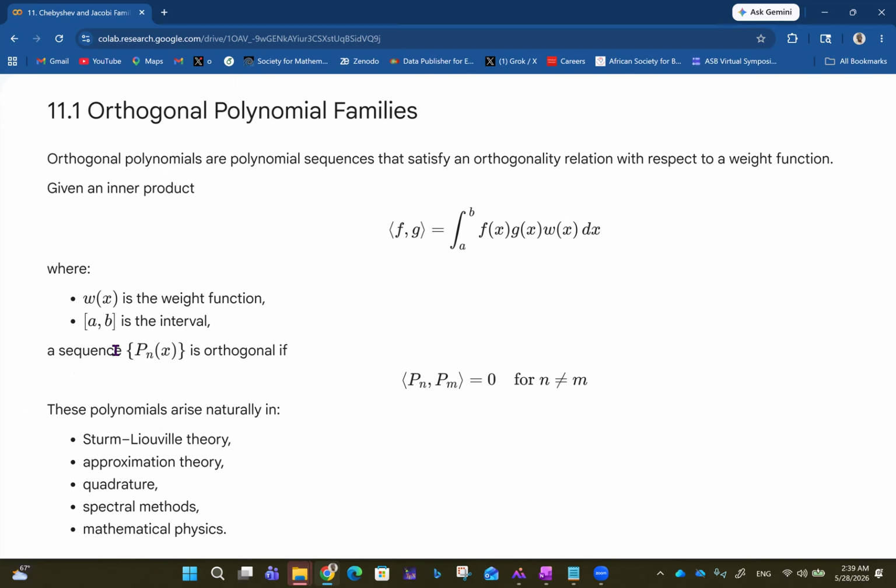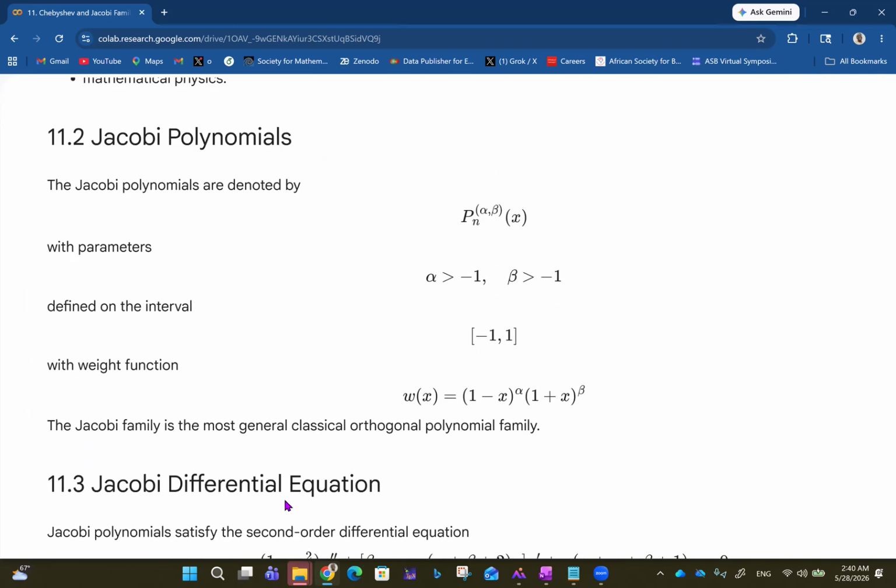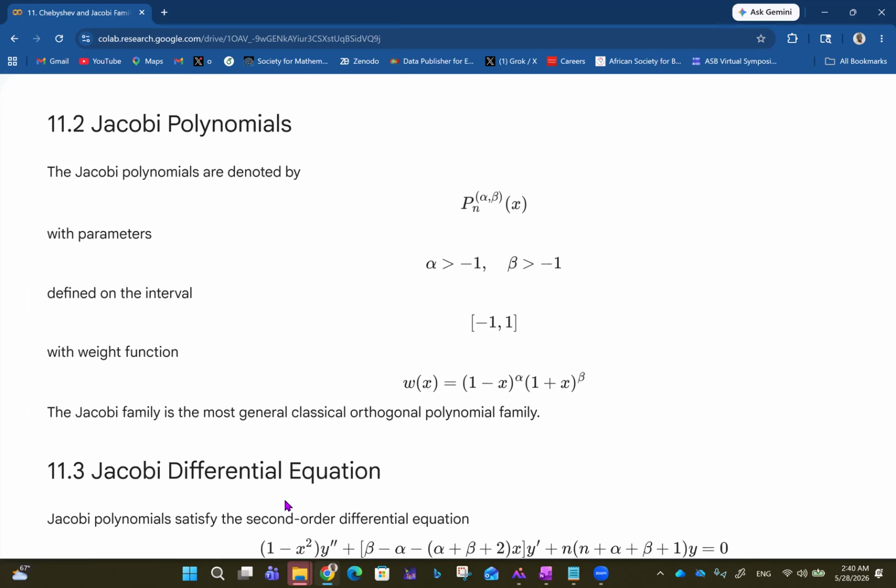So a sequence P_n(x) is orthogonal if the inner product of P_n and P_m is equal to 0 for n not equal to m. We've seen that consistently. These polynomials arise naturally in Sturm-Liouville theory, approximation theory, quadrature, spectral methods, and of course in mathematical physics. So straight up to the Jacobi polynomials.